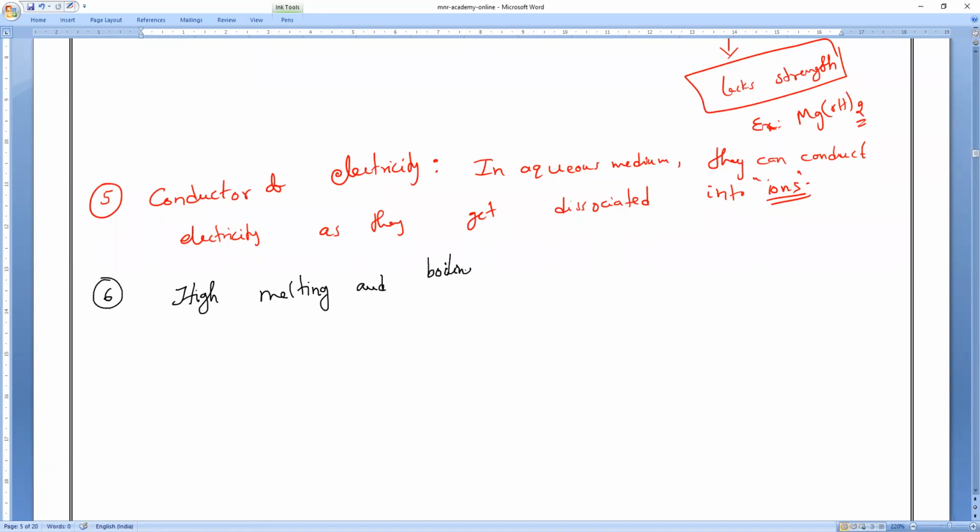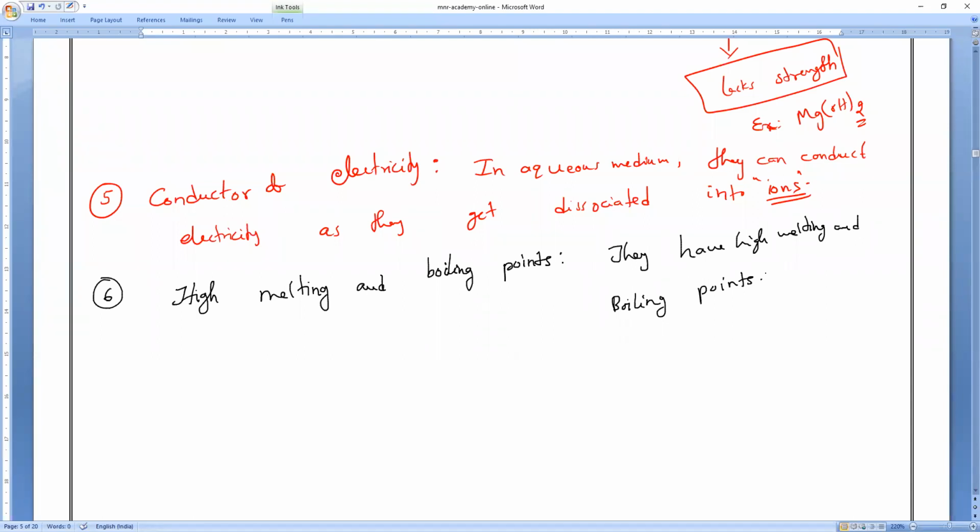So they have high melting and boiling points. Boiling means BP, melting means MP, melting points. So these are the 6 physical properties of bases.